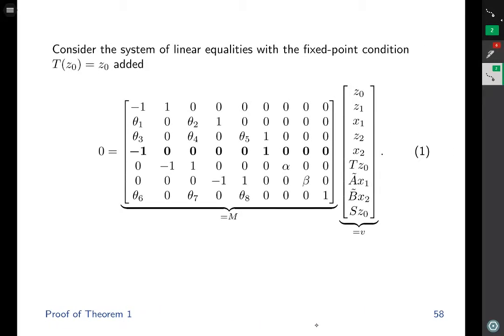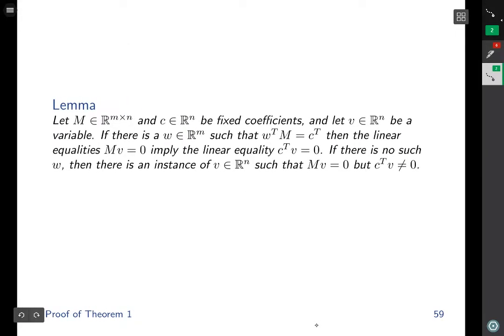Consider the linear system of equalities with the fixed point condition t z0 equals z0 added as this row. We will label this linear system of equations as equation number 1. We call this matrix M, and we call this vector of variables vector v. Before we proceed, let me quickly tell you about this lemma. Let M, an m by n matrix, and C, a length n vector, represent fixed coefficients. Let V represent a vector of n variables. If there is a W, a length m vector, such that W transpose M is equal to C transpose.